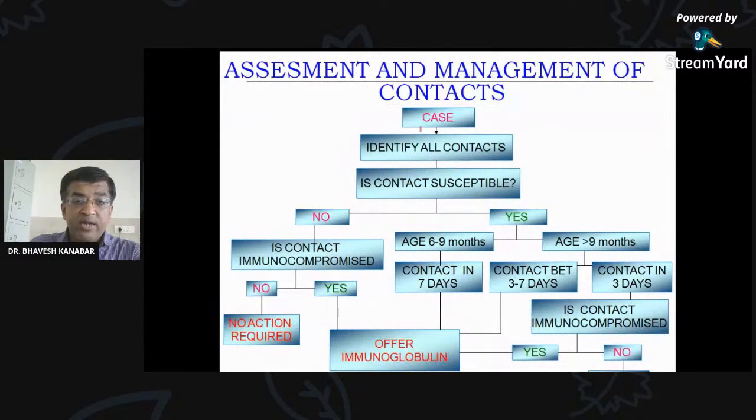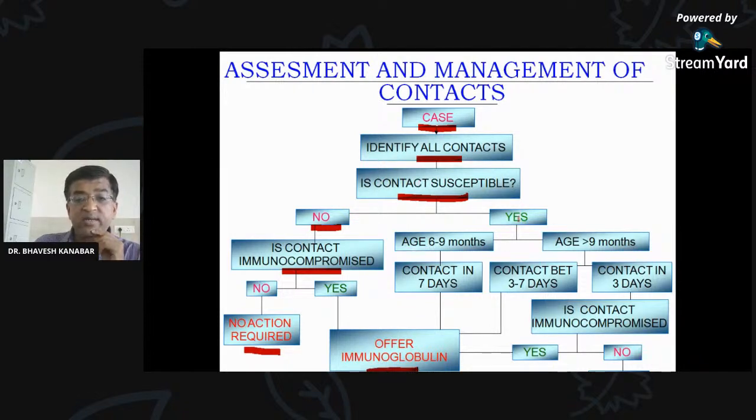If there is a case, we have to identify all contacts, like we are doing in the case of corona. Is the contact susceptible? It means, has the contact taken a vaccine? If the contact has taken the vaccine, then the contact is not susceptible. Then, is the contact immunocompromised? Immunocompromised means the contact is suffering from HIV/AIDS, or taking chemotherapy or steroids. If the contact is not susceptible, meaning has taken the vaccine, and is not immunocompromised, then no action is required. If the contact is immunocompromised, then we have to give immunoglobulin.